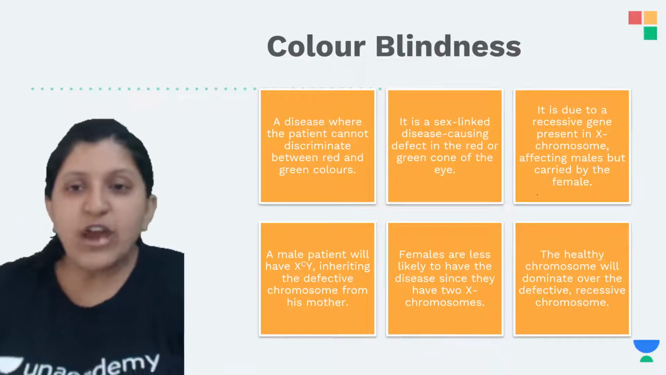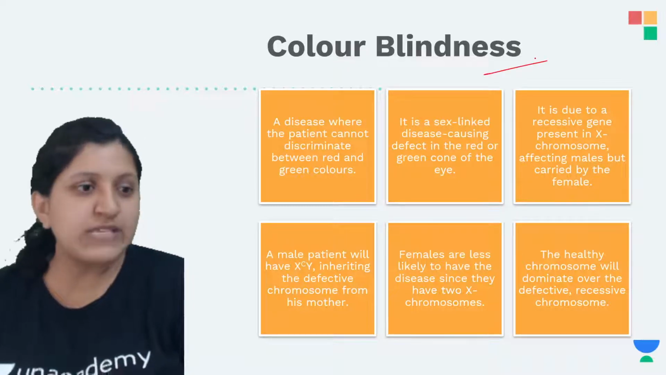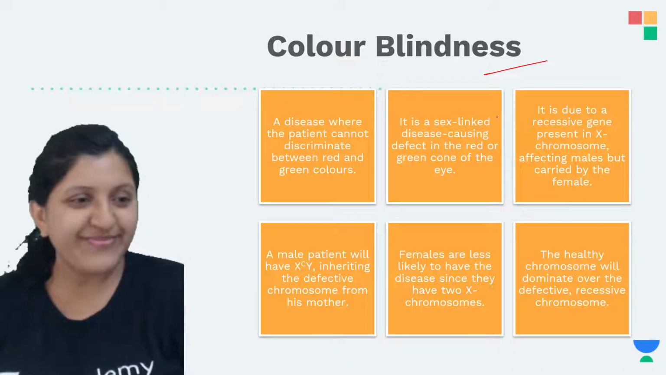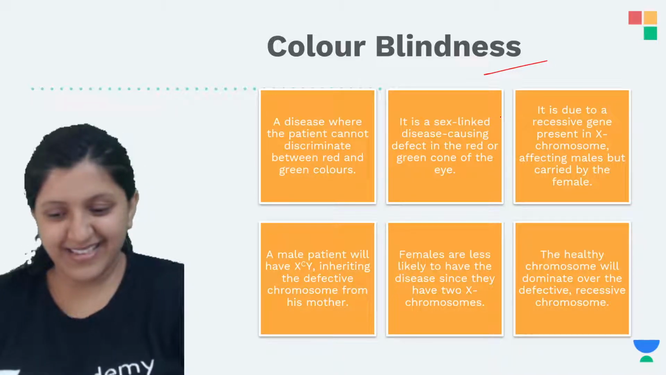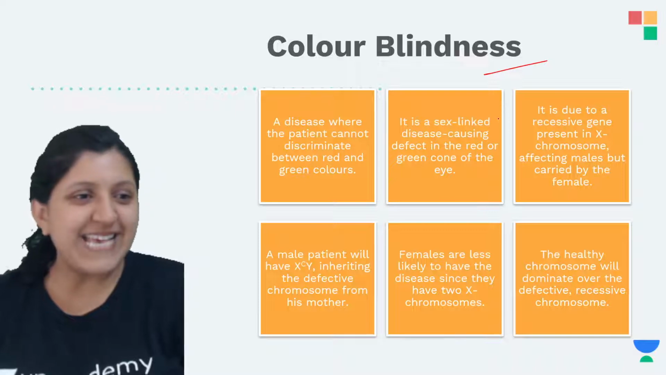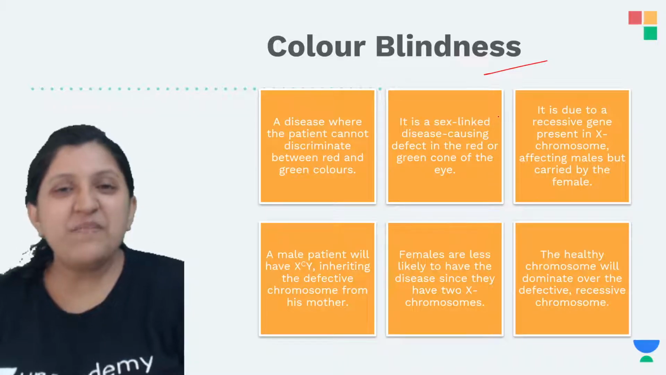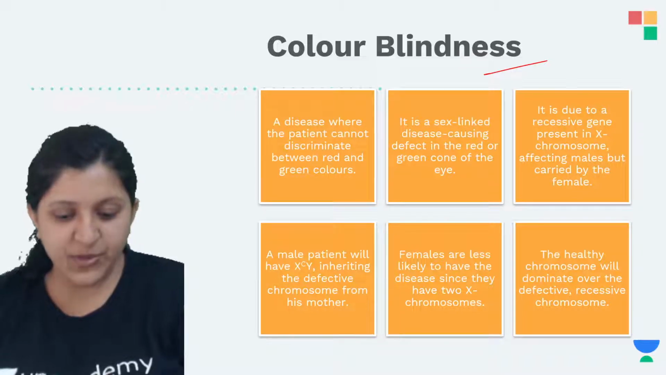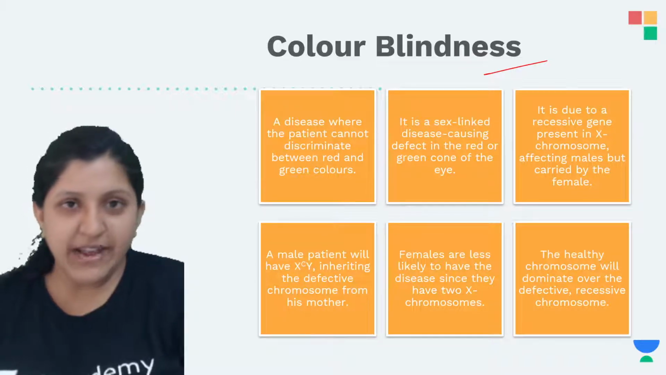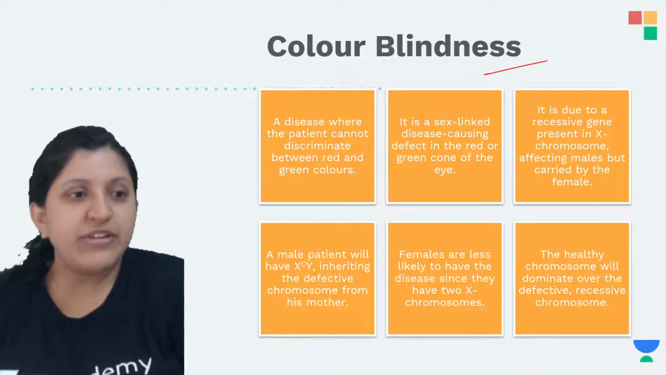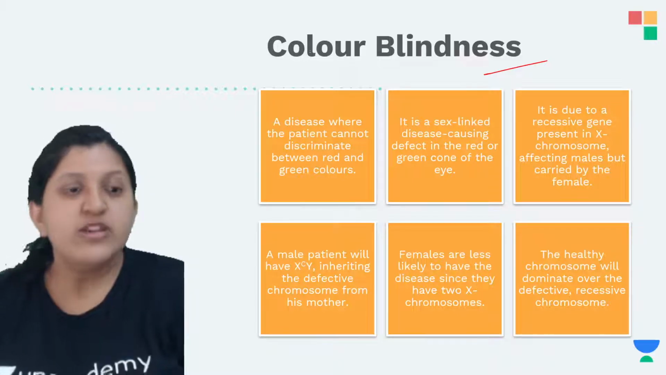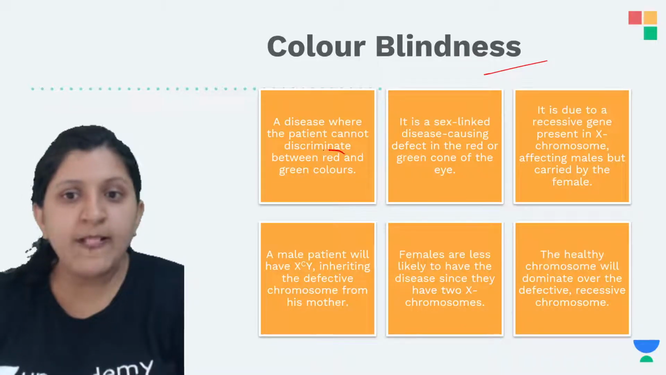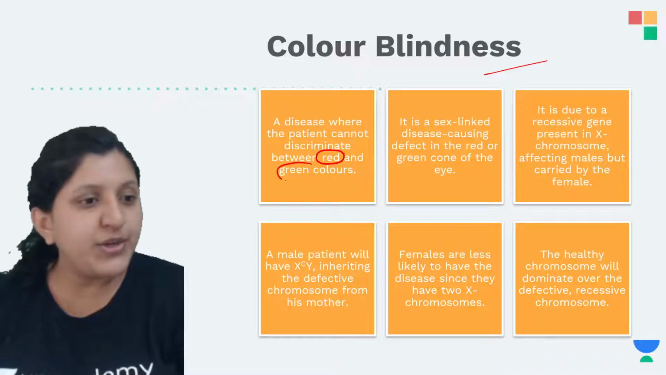Okay, so now moving on to color blindness. What is color blindness? Any idea? Any of you? What exactly is color blindness? Color blindness is basically when you cannot distinguish between different colors, mainly red and green coloration. It is a disease where the patient cannot discriminate between the red color and the green color.